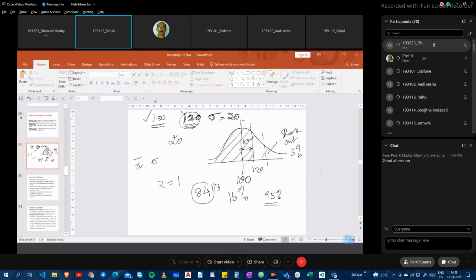Search for normal distribution tables. Yes, sir. Got it. Now look for 0.9500. I want the Z value in the left column. Sir, it's around 1.97, I guess.